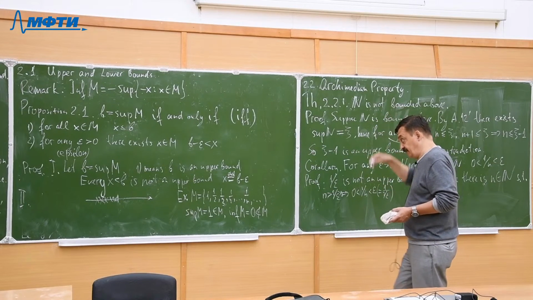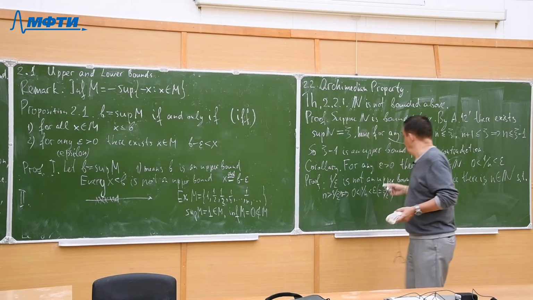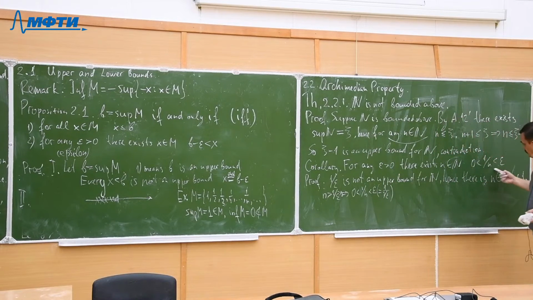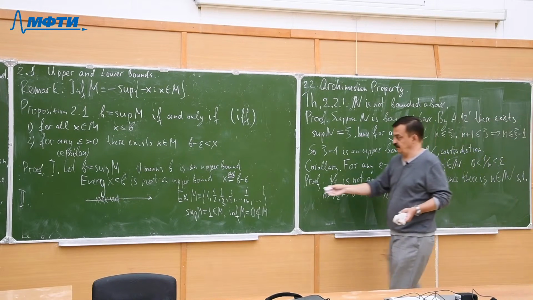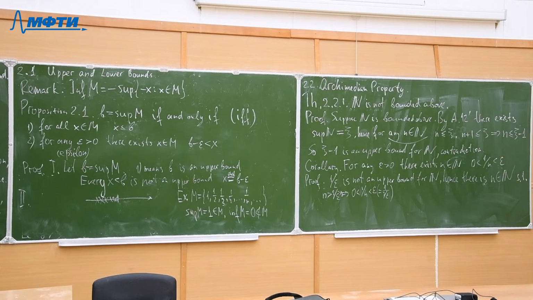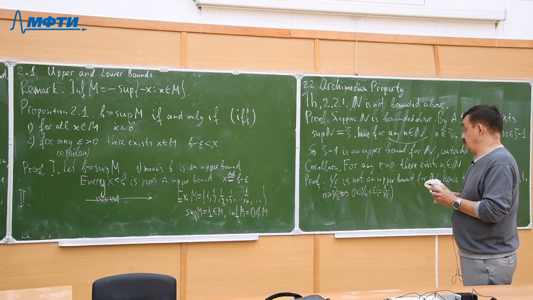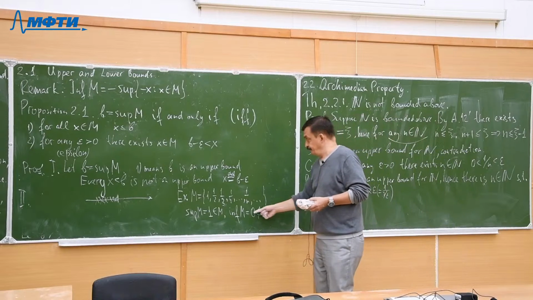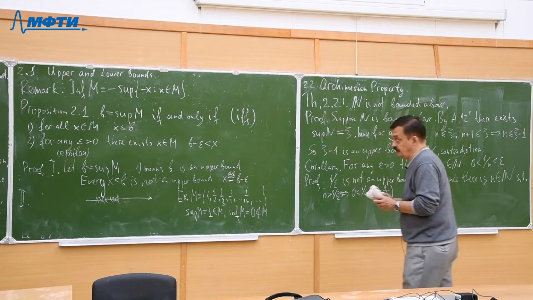But once we have a positive number epsilon, it cannot be a lower bound because of the existence of such a natural. So there is an element of M which is less than epsilon. So epsilon cannot be a lower bound. So 0 is indeed the greatest lower bound.